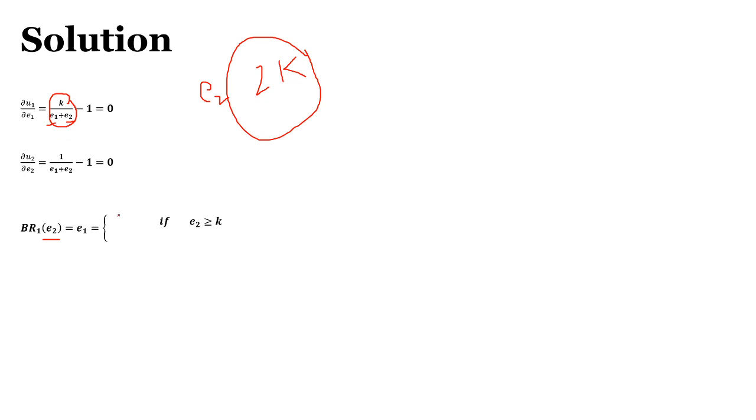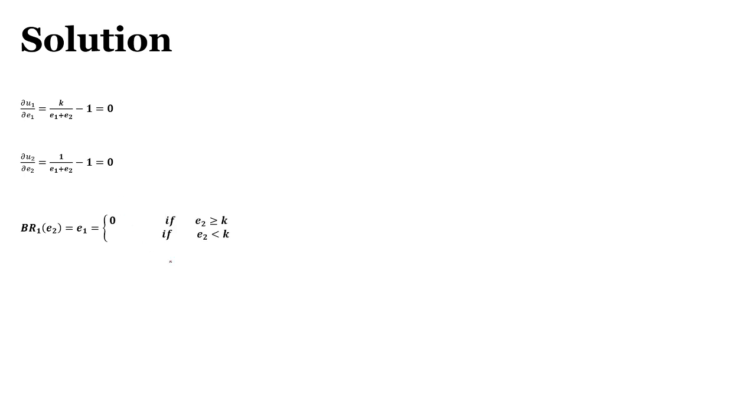Basically E1 should be 0 here, because this whole value is less than 1 and he would get a negative payoff. So we can say that if E2 is greater than or equal to k, the best response for the first person is E1 equals 0. Now think about the case where E2 is less than k.